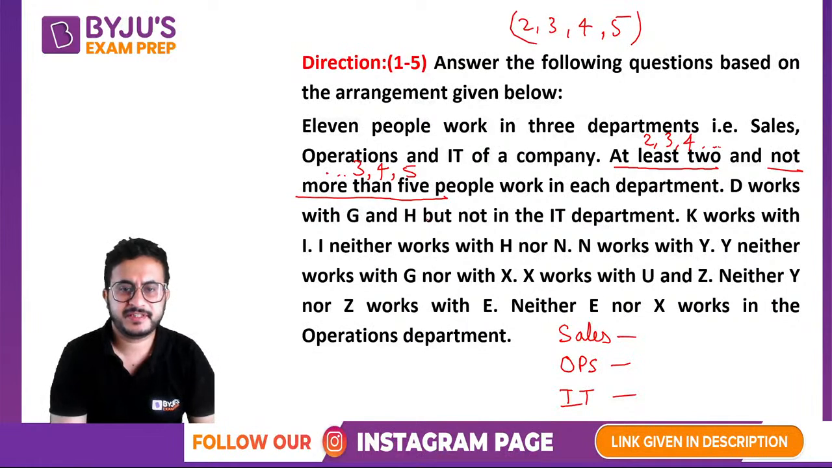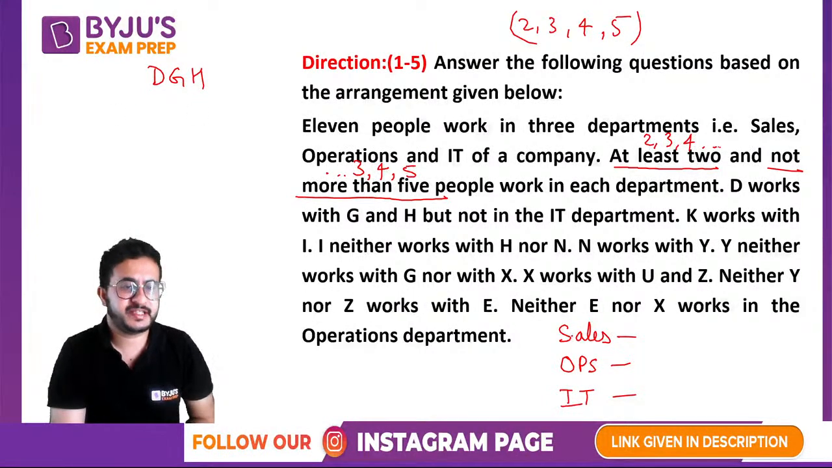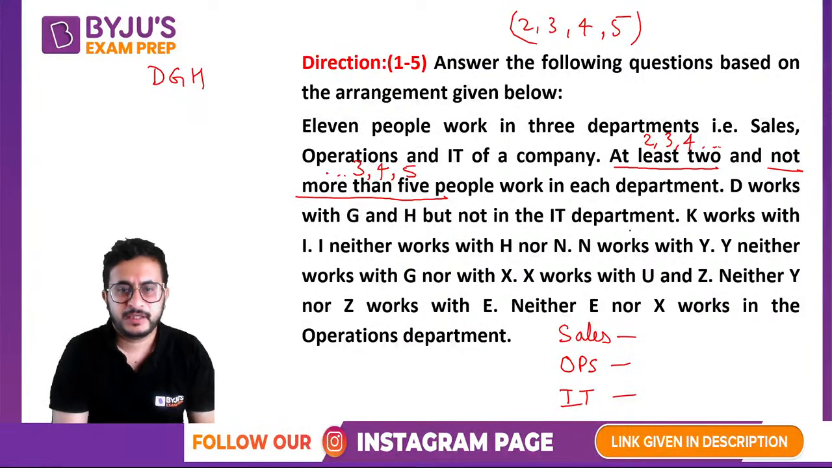So D works with G and H, but not in the IT department. So DGH will be in one department. Okay, that is not IT. Now it can be ops, it can be sales also. Okay. K works with I. So K and I is another pair. Then I works neither with H nor N. So I cannot work in this. Right. So K and I are in a different department.